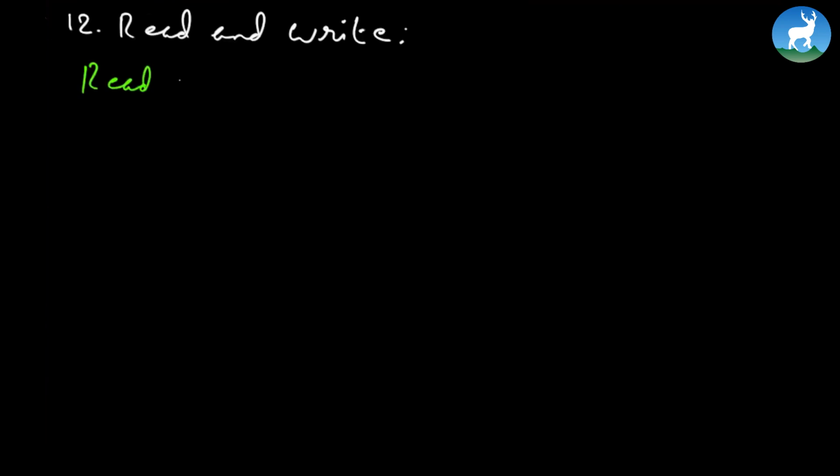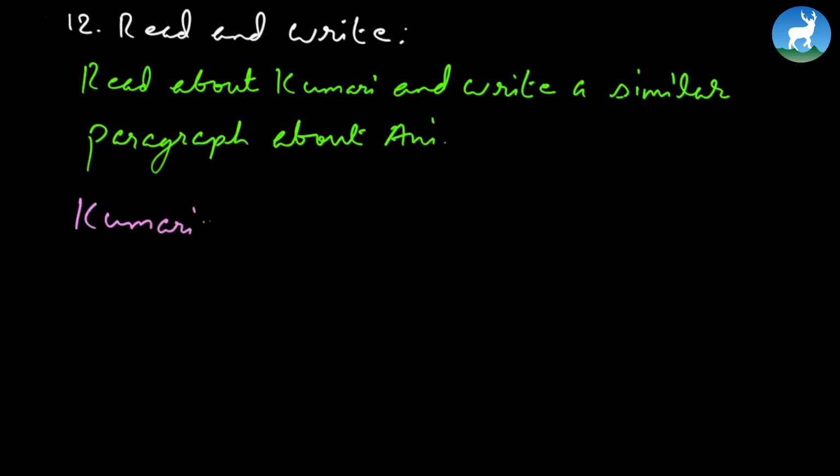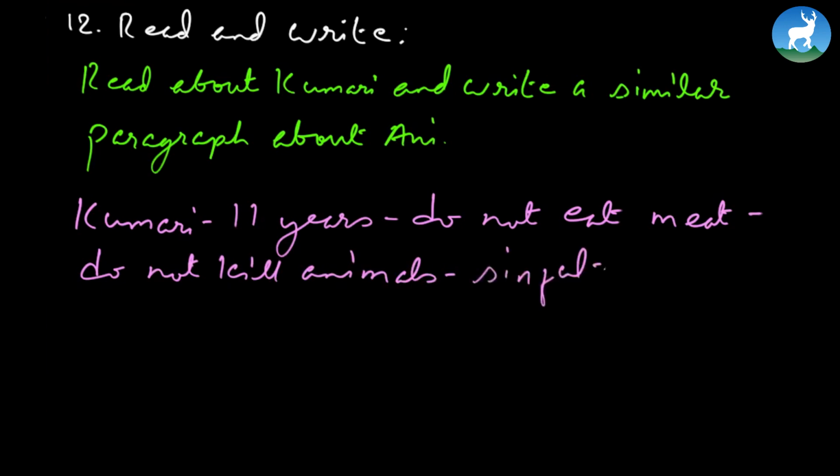Exercise 12. Read. Now it says read about Kumari and write a similar paragraph about Ani. Okay, so here what's given in the book is Kumari, 11 years, not eat meat, not kill animals. So these phrases are given here, which we'll have to change into proper meaningful sentences. Okay, sinful, animal rights. So this is how it's written here.